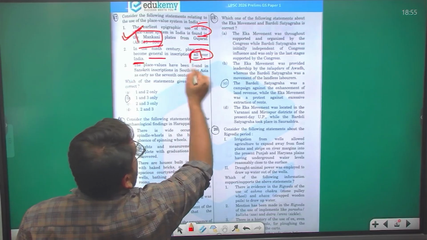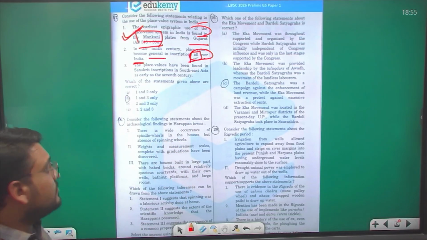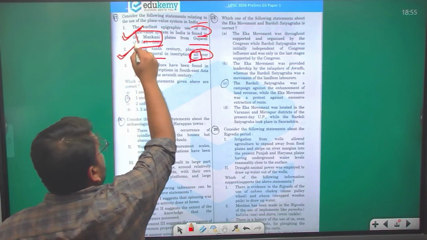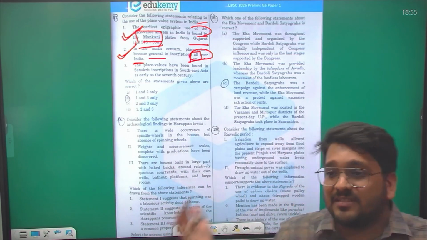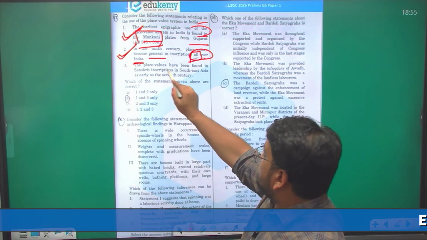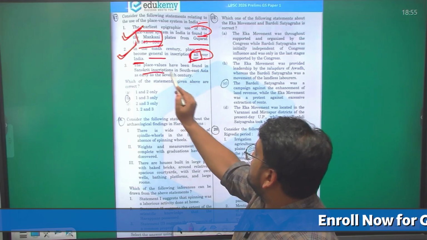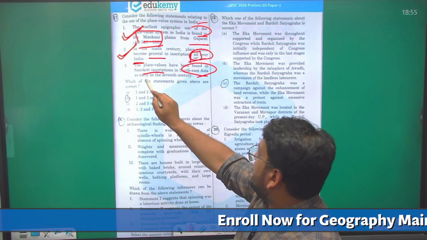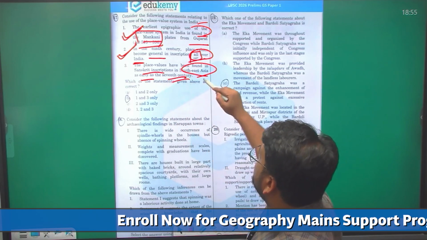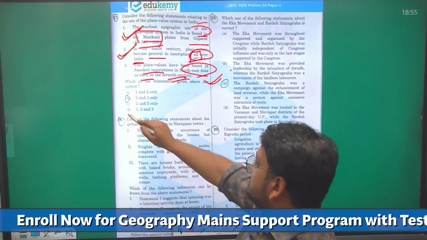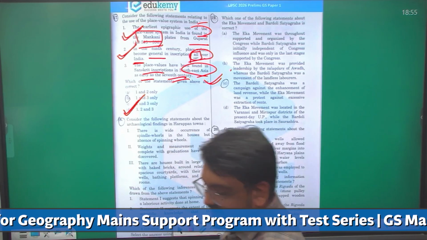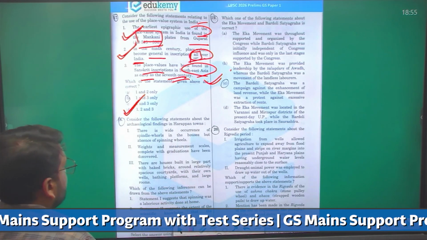Yes, here 'all' is an extreme term, but this is correct over here. It started being used in the entire subcontinent and even in Southeast Asia. The place values have been found in Sanskrit inscriptions in Southeast Asia as early as the 7th century. Yes, this statement is also correct over here. Answer here is D, 1, 2 and 3. All three statements are correct over here.